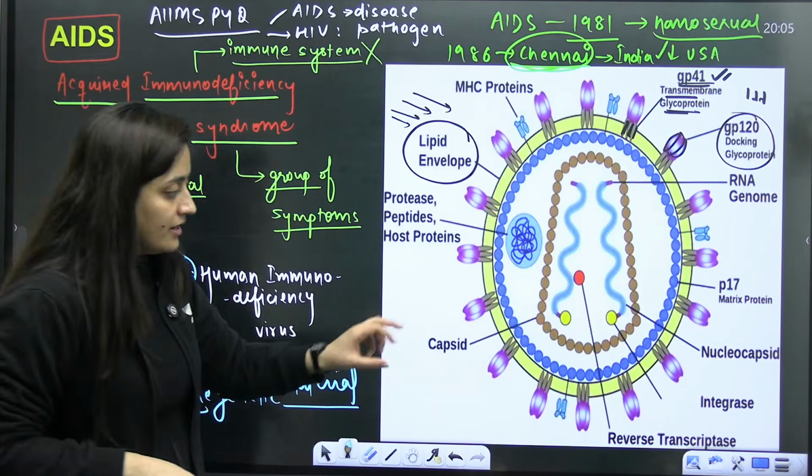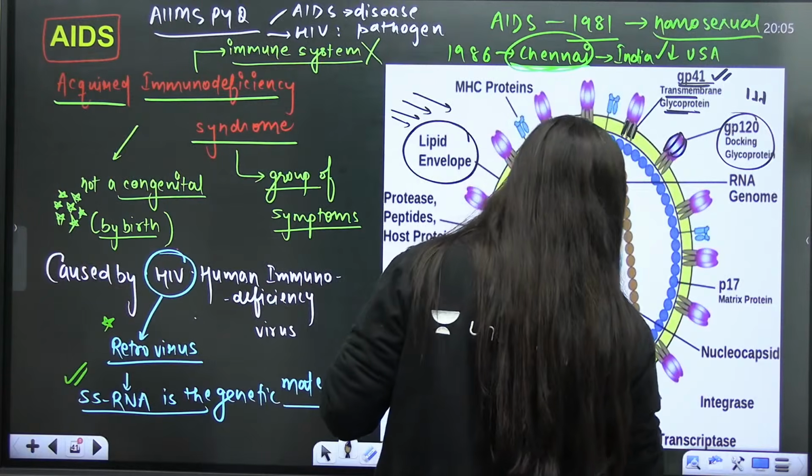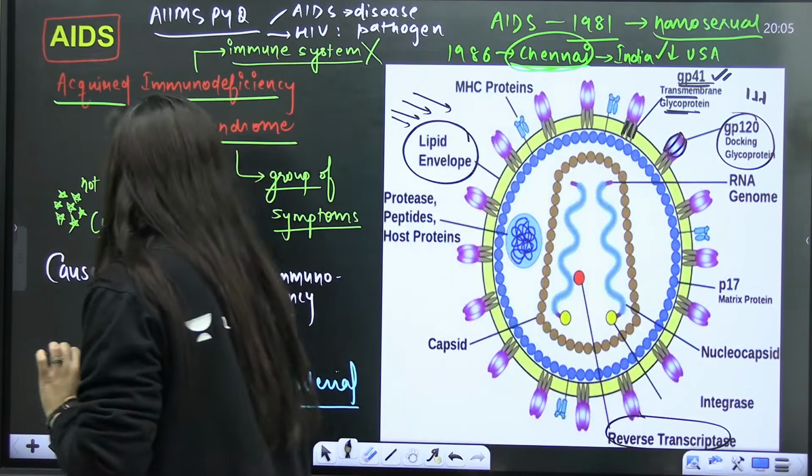So any doubt here? Here you can see the enzyme reverse transcriptase is there. Why am I specifying this enzyme?